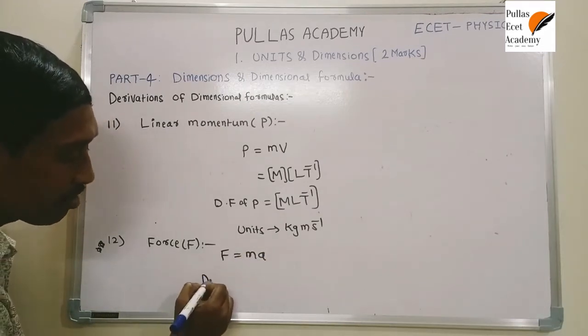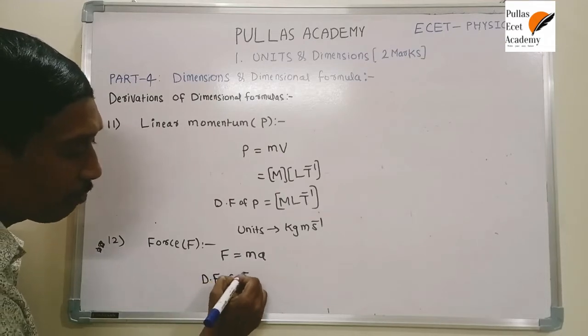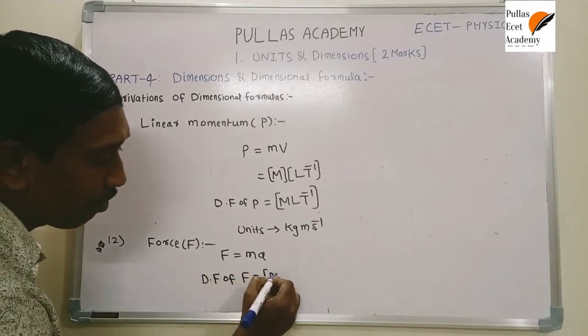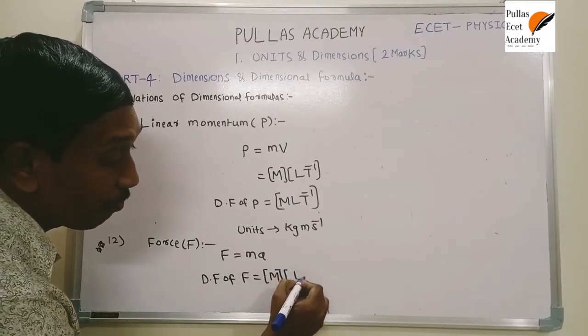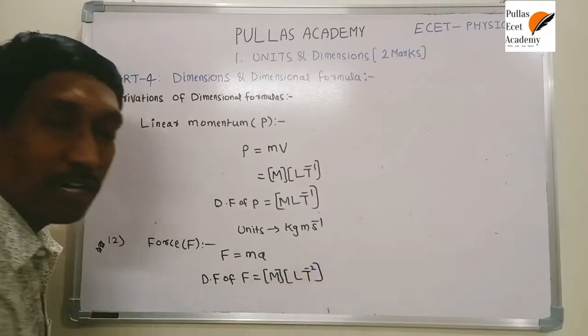So what is the dimensional formula of force? Here the dimensional formula of force is equal to the dimensional formula of mass into the dimensional formula of acceleration, which is M L T power minus 2.